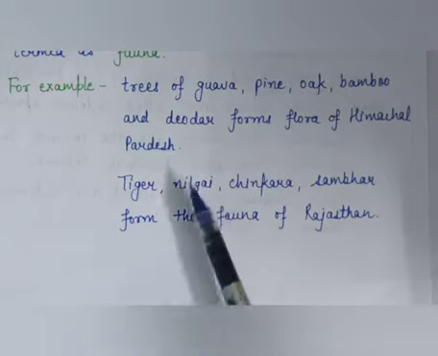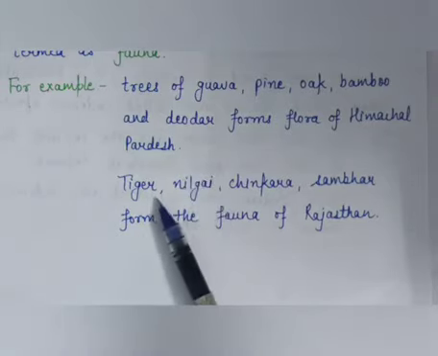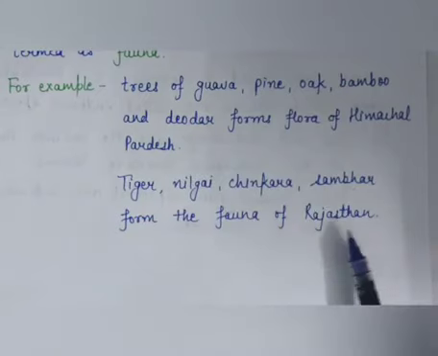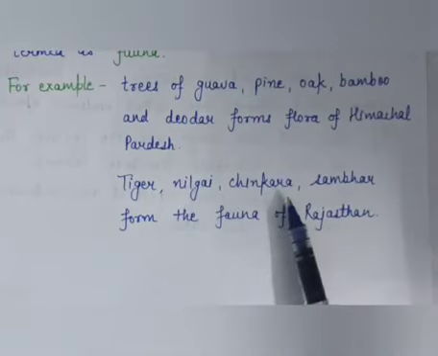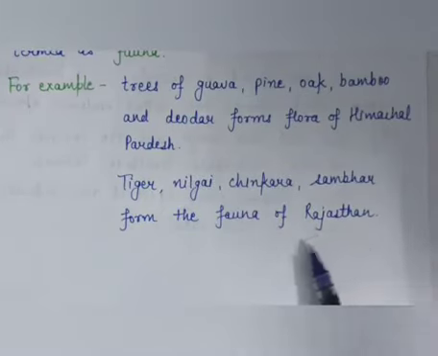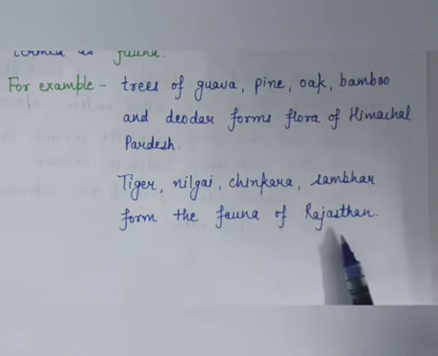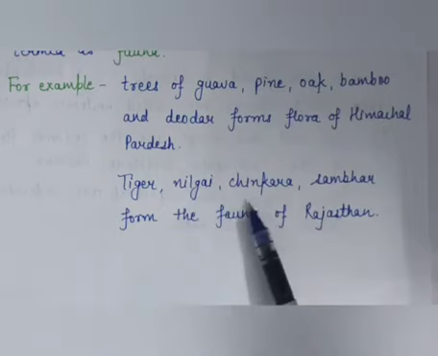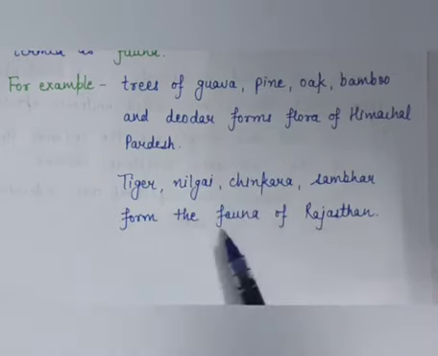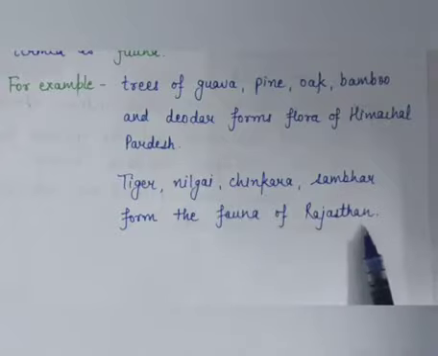And the example of fauna is like tiger, Nilgai, Chinkara, Sambar form the fauna of Rajasthan. Means these are the animals which are found in Rajasthan, like not in Haryana or not in our regions. So these are the animals which are found in the regions of Rajasthan. So they form the fauna of Rajasthan.